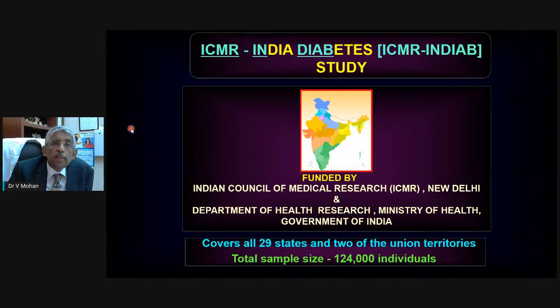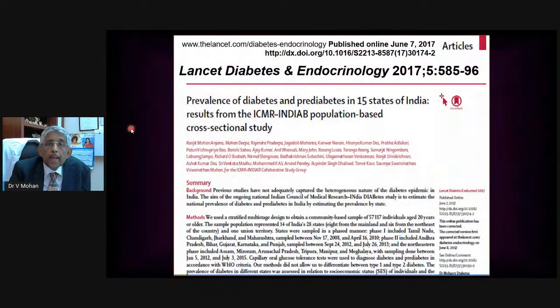Now, just to give you a flavor about how these numbers, the 77 million and all that, came about, we have the ICMR India Diabetes Study, or the INDIAB study. This was done in the whole country, 29 states and 2 union territories, funded by the ICMR and the Department of Health Research. It has a sample size of 124,000 people. When the first 15 states were completed, we published this in Lancet Diabetes. And Dr. Anjana is actually the first author of this paper.